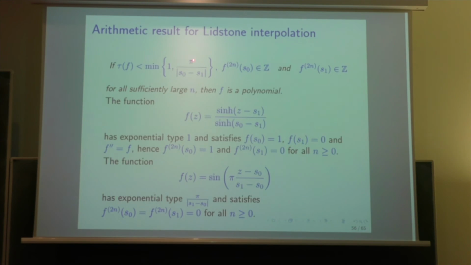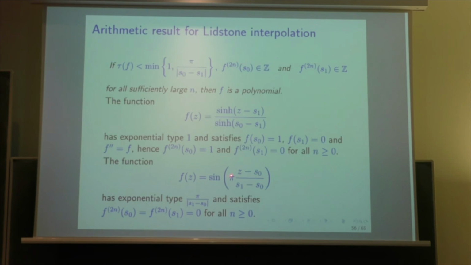Now, for the second term, pi over |S0 minus S1|, we take another example. You see also why I take S0 and S1 other than 0 and 1, because otherwise this number is pi and we do not see what is going on. But by taking S0 and S1, it could be that the minimum is pi over |S0 minus S1|. In this case, we take the function sine of pi (z minus S0) over (S1 minus S0).